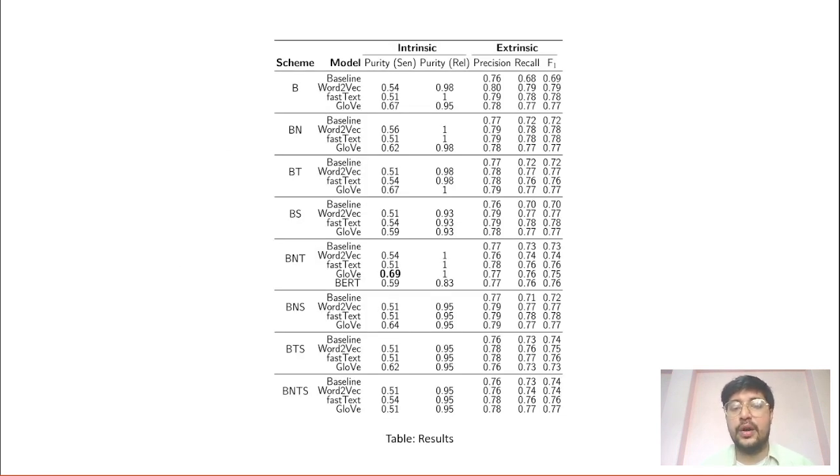First of all, we notice that all of the non-contextual word embeddings perform excellently in separating word clusters in the relatedness set, which is represented by the purity of the rel set. We notice that the base normalized tokenized scheme achieves the best result in this test. Similarly, the models do not adequately separate sentiment words, which is to say that the embeddings do not recognize positive versus negative sentiments. Interestingly, we observe that the GloVe-based embeddings perform much better than others in recovering the sentiment of the words, maximum purity being 0.69 of the GloVe method.